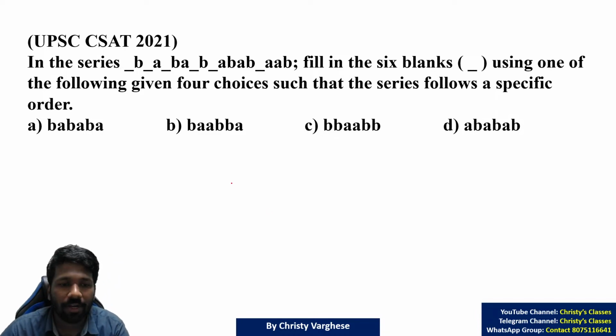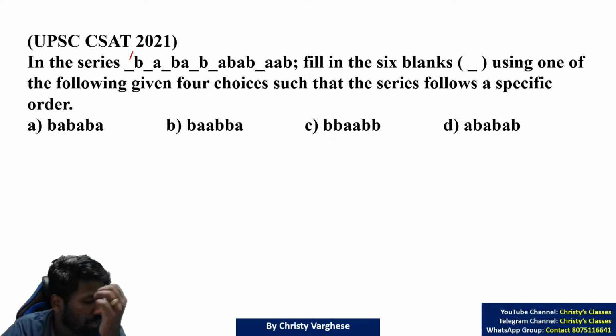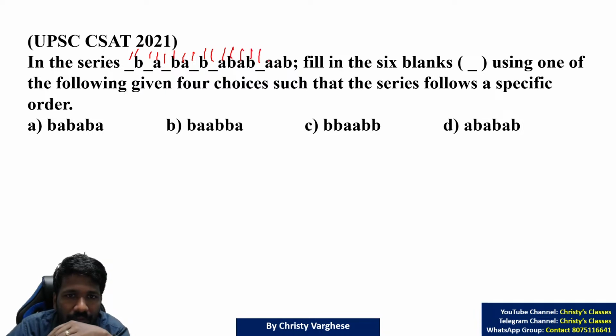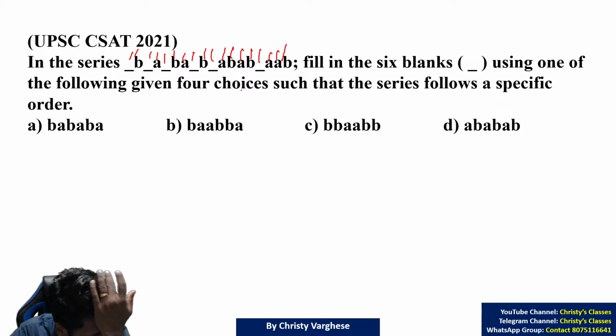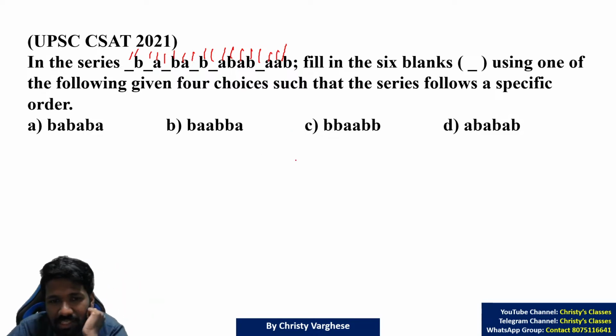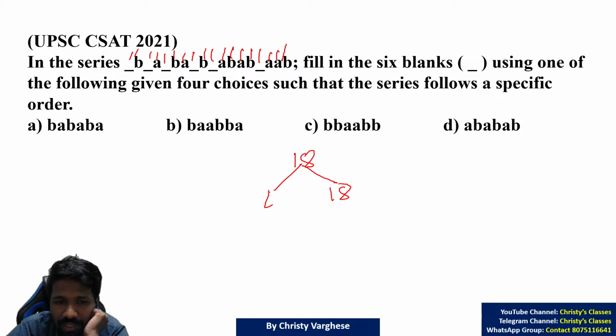Okay, some of you got an answer. Let's see. So first of all, how many characters? 1, 2, 3, 4, 5, 6, 7, 8, 9, 10, 11, 12, 13, 14, 15, 16, 17, 18. First we discussed the 15 case, then the 20 case, now it is the 18 case. So 18, how can you factorize it? 1 into 18 is 18.